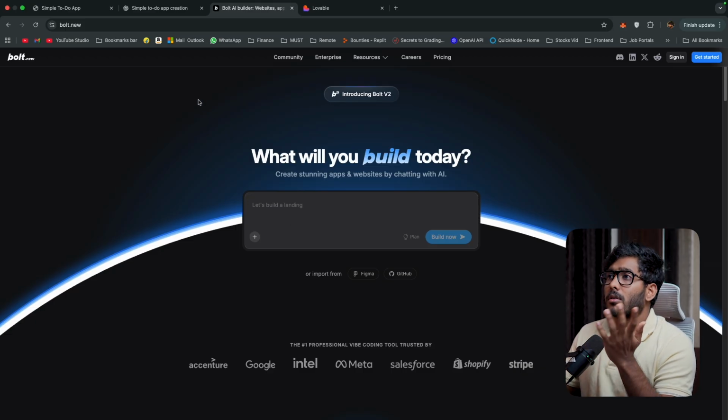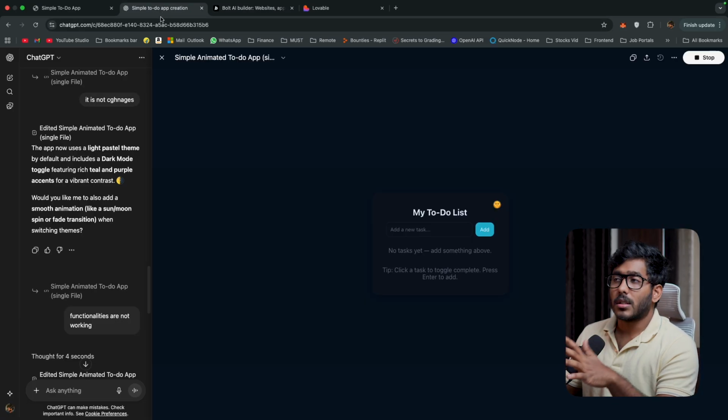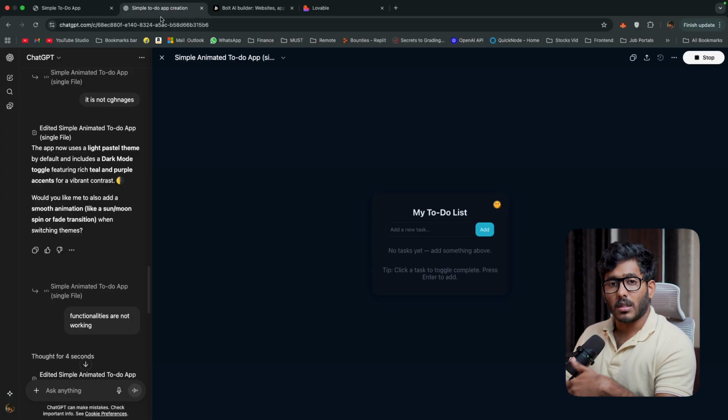And when talking about ChatGPT, it is a general LLM that is used for researching and asking things about different domains and everything. There is a vast range of different domains that ChatGPT just handles.